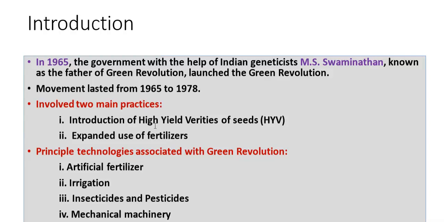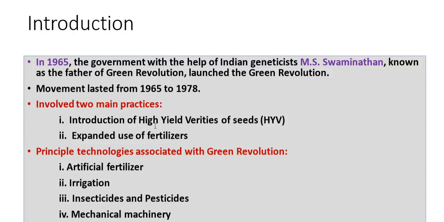But what happened in this revolution? Was this revolution successful? Were the farmers satisfied with this revolution? Were they happy, and did this help them? Come, let's know. Now, two main practices which were involved in this green revolution was introduction of high yielding variety seeds. Now, what is the meaning of high yielding variety seeds? The HYV seeds were imported from the outside countries, and they were used by the farmers, and the expanded use